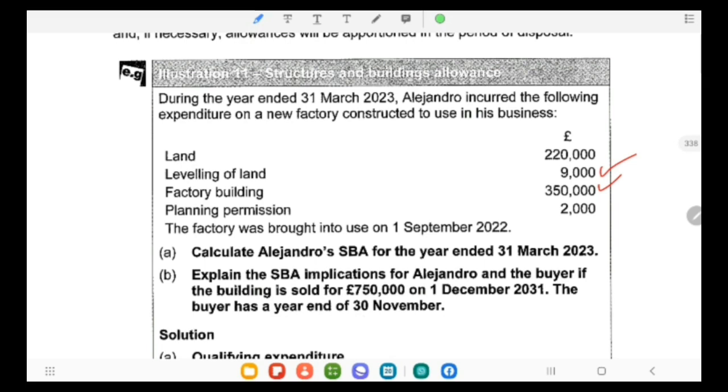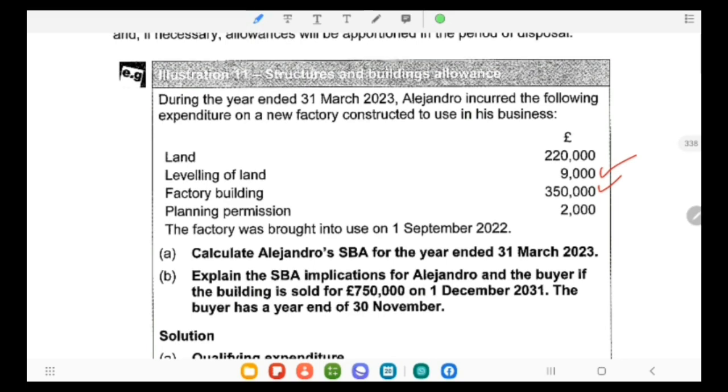In case of Alejandro, if we consider his point of view, his year starts on 1st April and ends on 31st March. As he was selling the building on 1st December 31, in the year 31 he has to calculate the structure building allowance for April, May, June, July, August, September, October, November, the 8 months period.